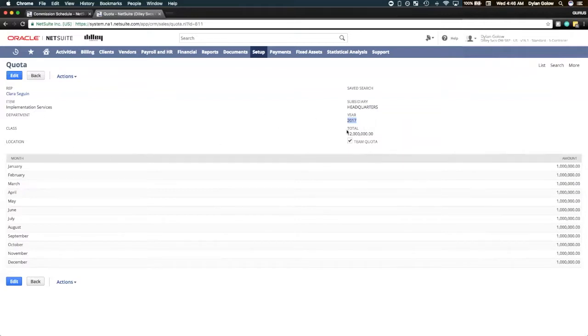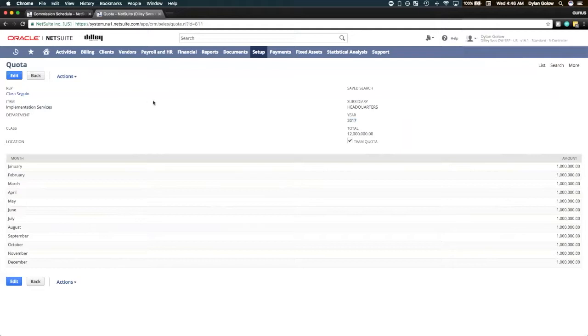Now, we've distributed this quota for every period here, but because we're using the annual period, all of her sales will be measured against the $12 million mark, instead of being broken into periods, like we would be able to do with other commission schedules. And we have our implementation services item here.